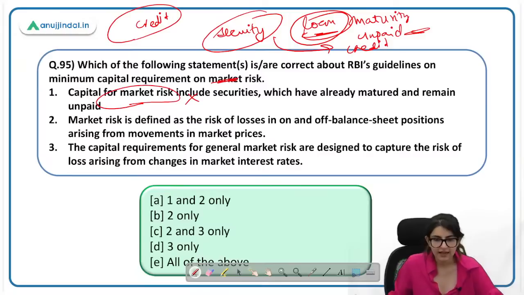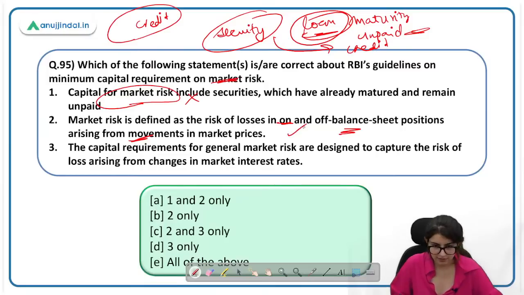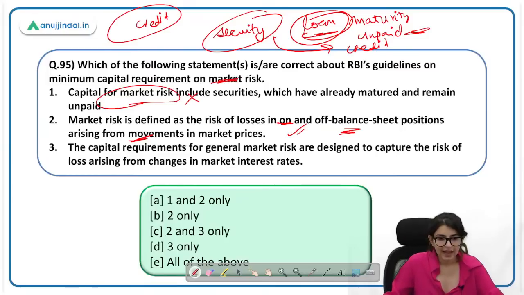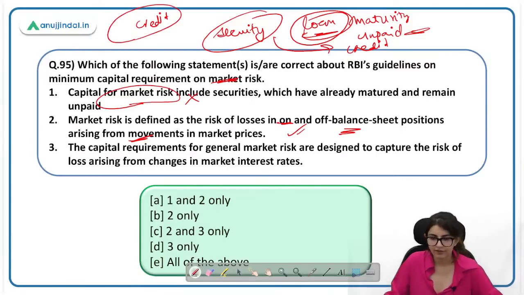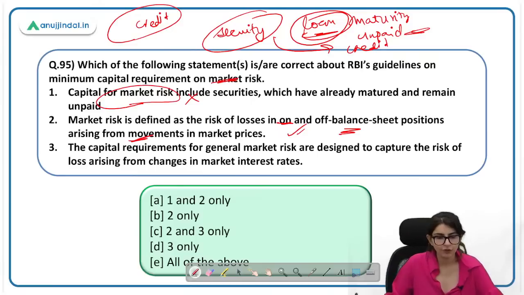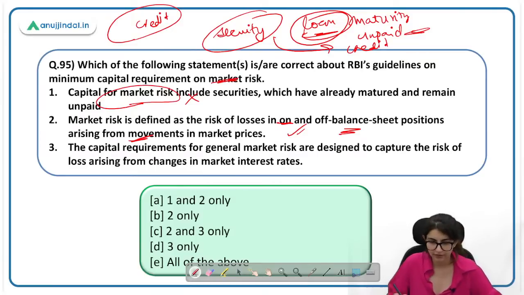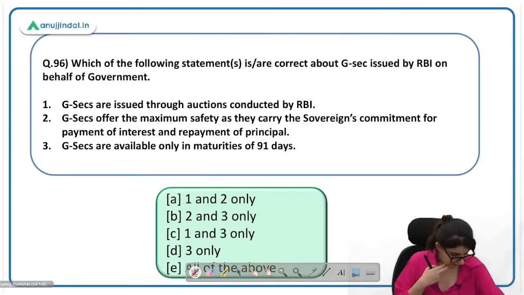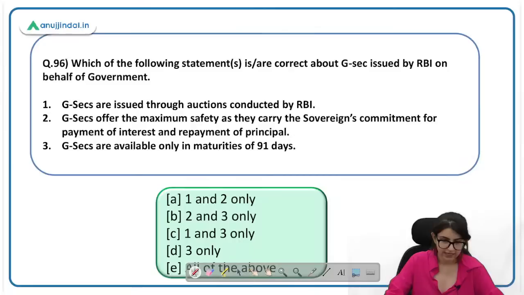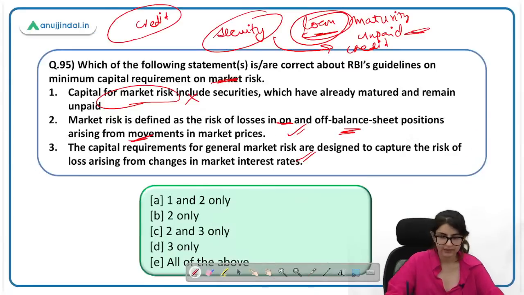Market risk is defined as the risk of losses in on and off balance sheet positions arising from movement in the market price. Yes, this statement is correct. The capital requirement for general market risk are designed to capture the risk of loss arising from changes in the market interest rates. This statement is also correct. 95 का C. Yes. Which of the following 95 का answer is C.